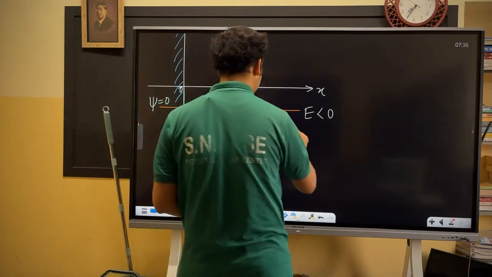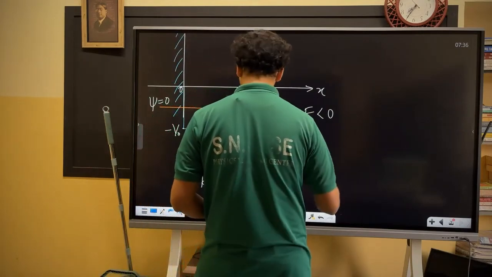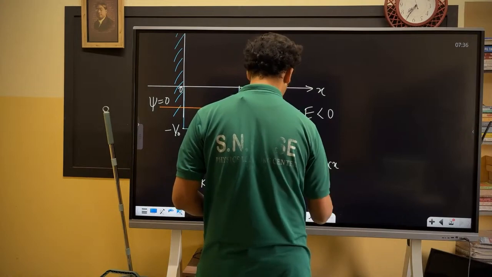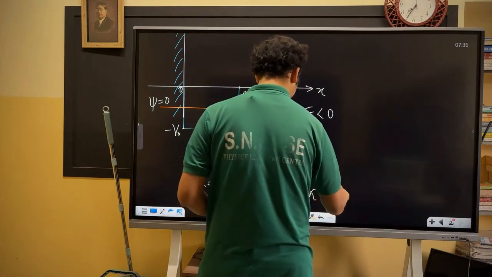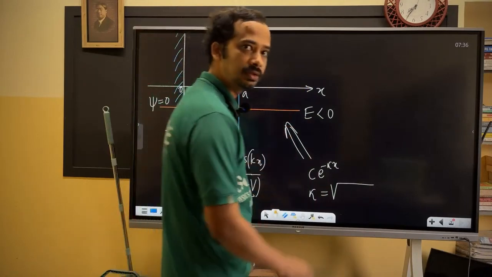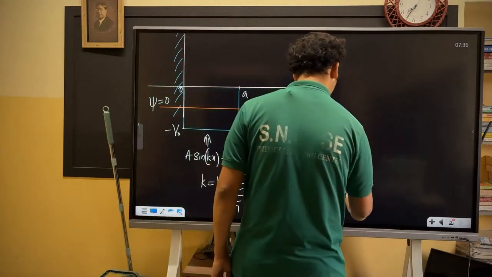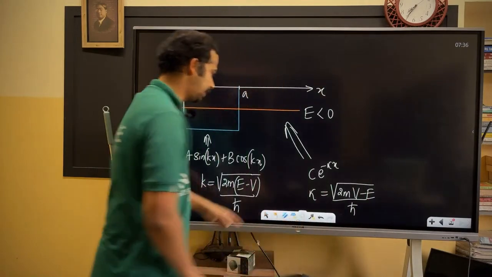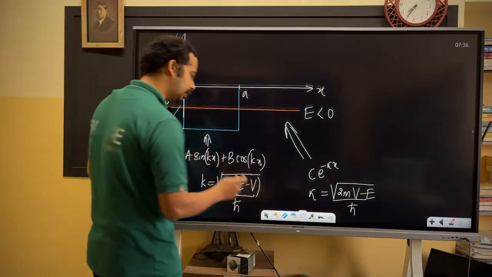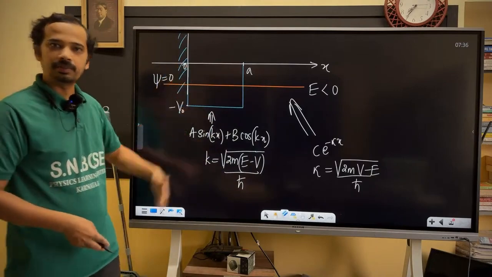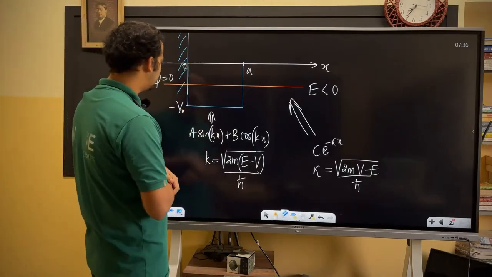Am I right? So in this region your solution is c e power minus kappa x, where kappa is equal to, because in this region potential is higher and energy is lower, root of 2m (V minus E) divided by h bar. Am I right? Classically forbidden region. Now look at here. Here only I will do something because it's an exam question. We can't spend time doing the derivation.